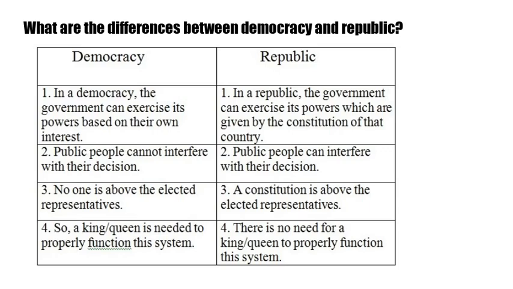In a democracy, no one is above the elected representatives. In a republic, a constitution is above the elected representatives. In a monarchy, a king or queen is needed to properly function this system. In a republic, there is no need for a king or queen to properly function this system.